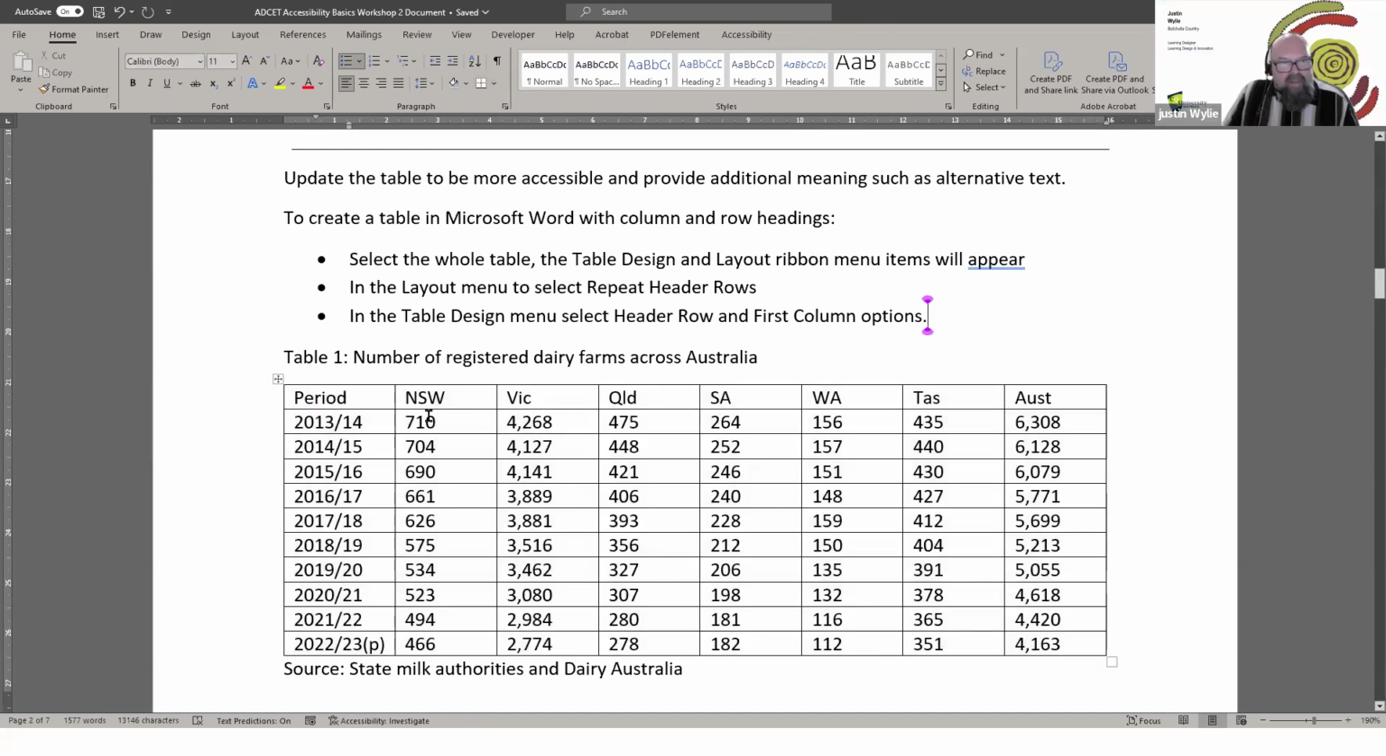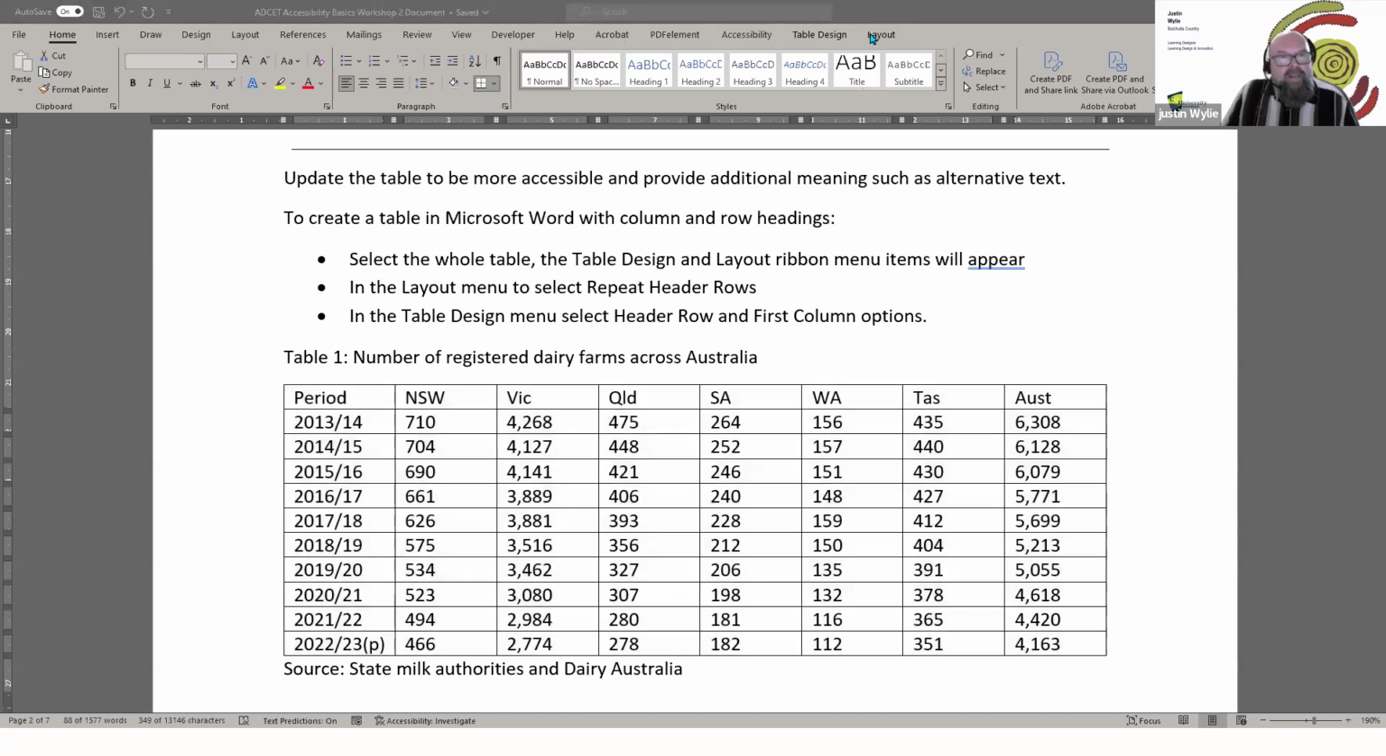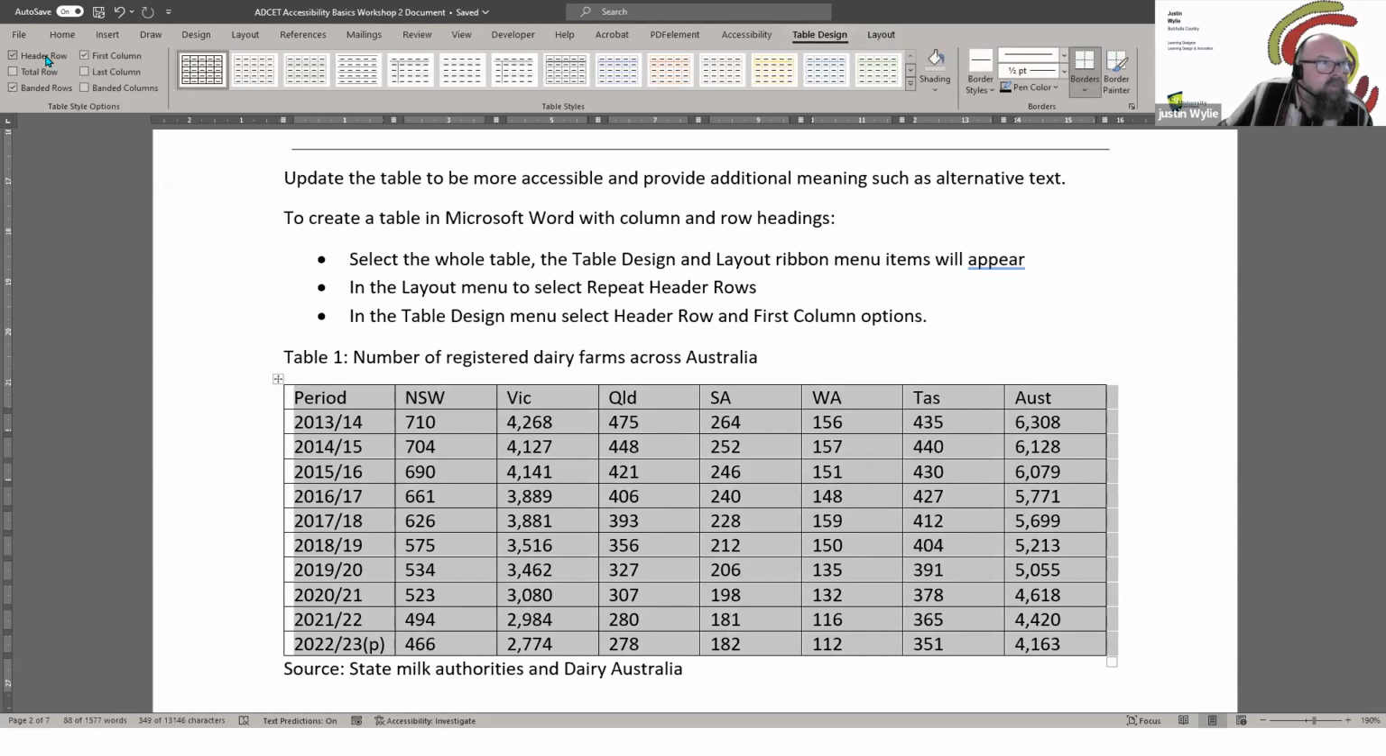Okay. So with our table, what we want to make sure is that we have row and header options set. So what we do is select the table, click on that in the corner, and then we go out to the layout ribbon, table design ribbon, and we've got options here to set header rows and first column rows. And then that way, when this is read out with assistive tech, the labels from those headings are used in combination with the data in the cells to give them context.